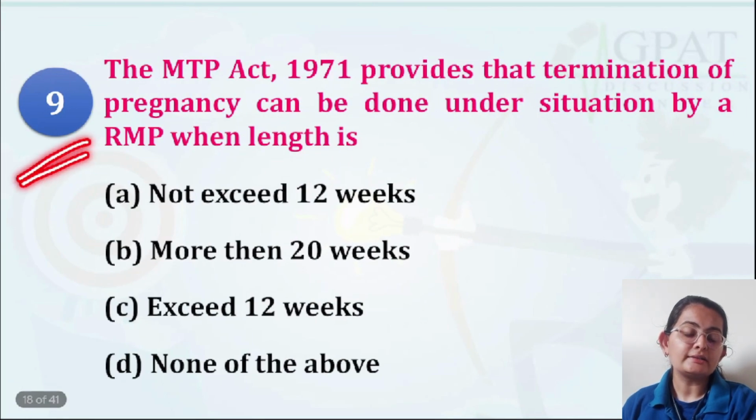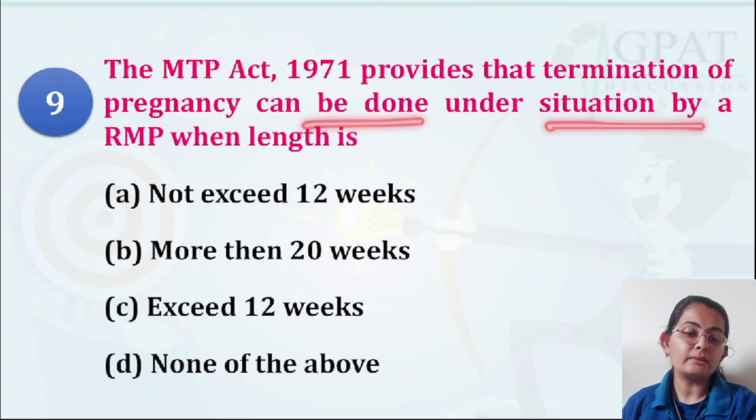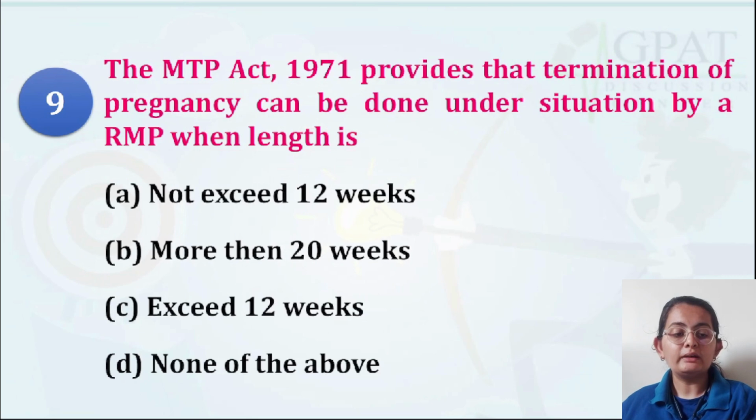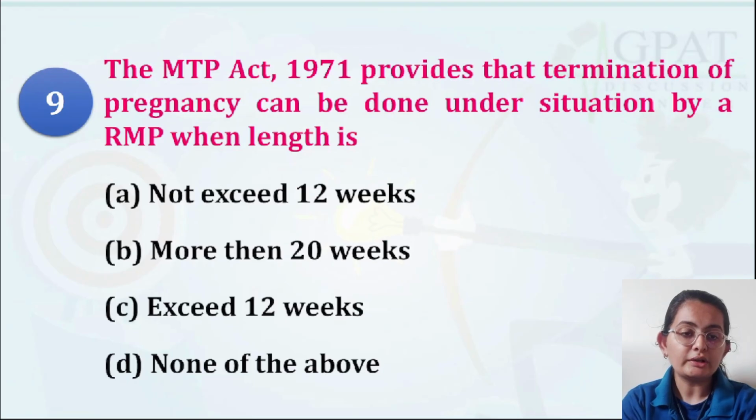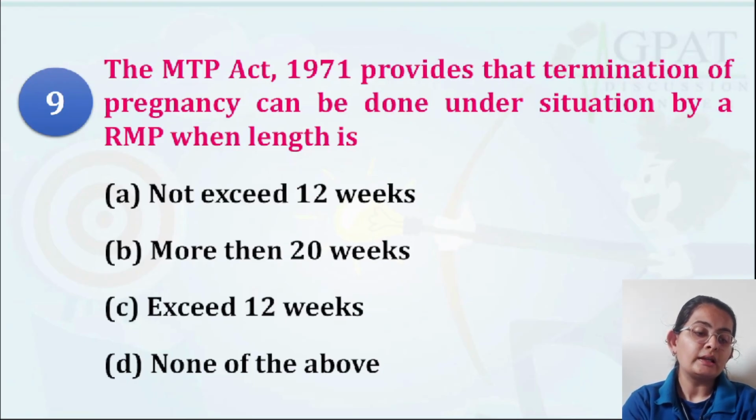Question number 9 is talking about the MTP Act providing that termination of pregnancy can be done under certain situations by a registered medical practitioner when the length is. Now, what they are asking is up to what age or what week medical termination of pregnancy can be done. I think there is a slight issue here. If it is up to 12 weeks, then it is okay. Up to 12 to 20 weeks, it is also okay.